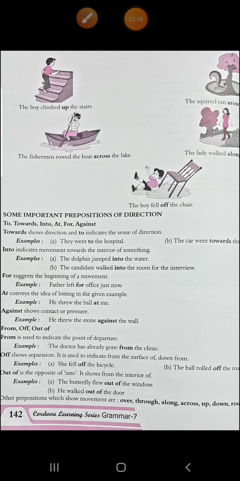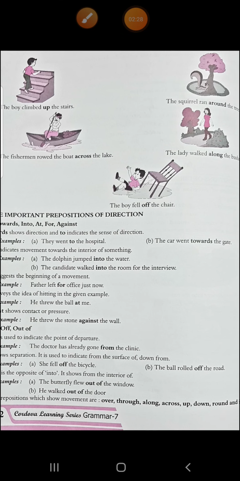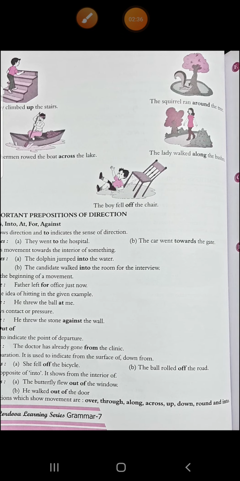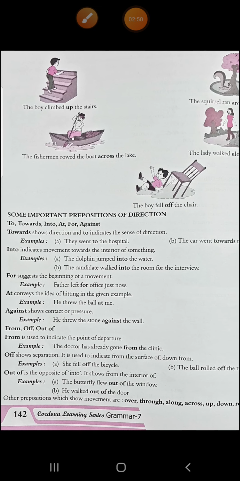Now there are more examples you can see here. Like the boy climbed up the stairs. He's going up. We know the direction, it is going up. Then the fisherman rowed the boat across the lake, means from one side to the other side. The boy fell off the chair. He just got off. He actually fell down. That is the meaning here. Then the squirrel ran around the tree, means the squirrel is making round a circular movement around this tree. Then the lady walked along the bushes. The lady, she is walking along the direction of the bushes.